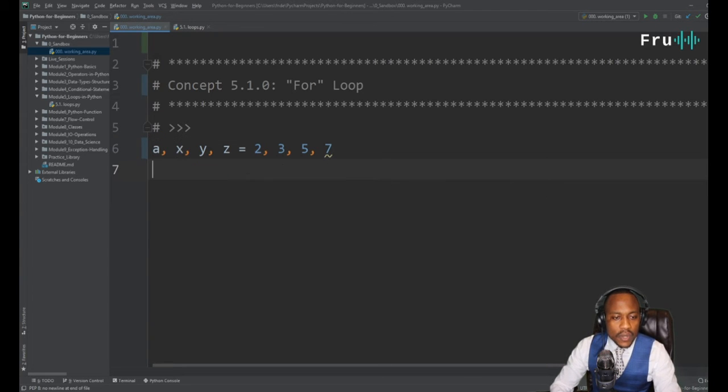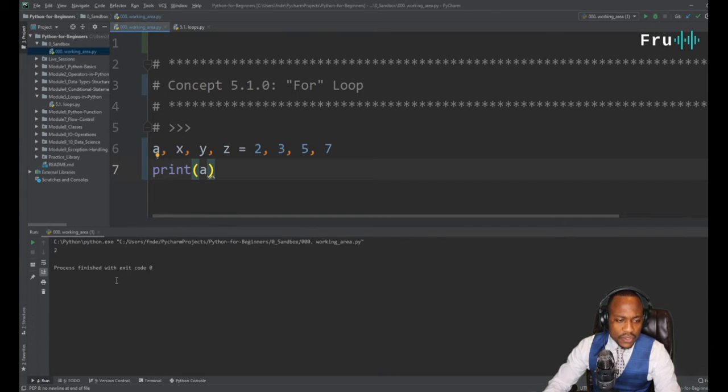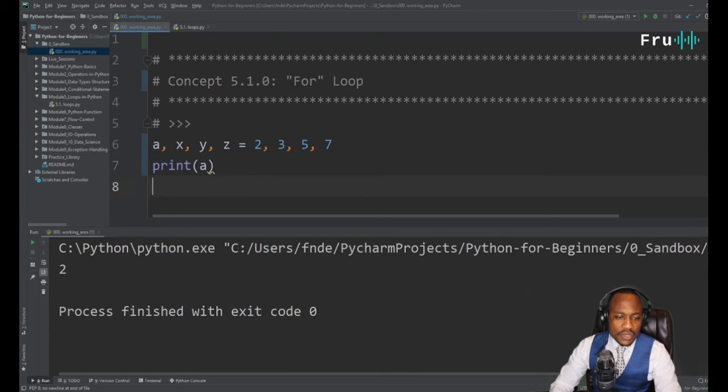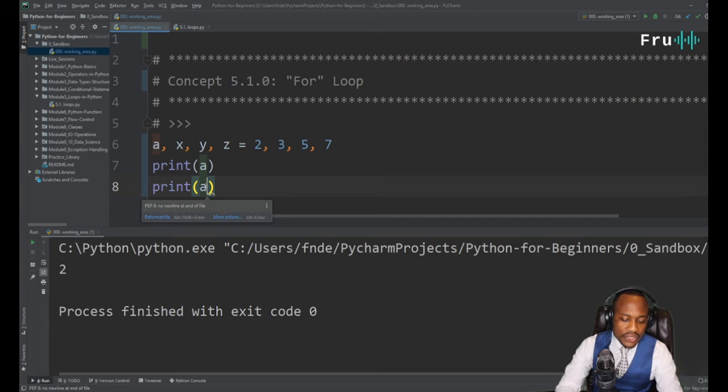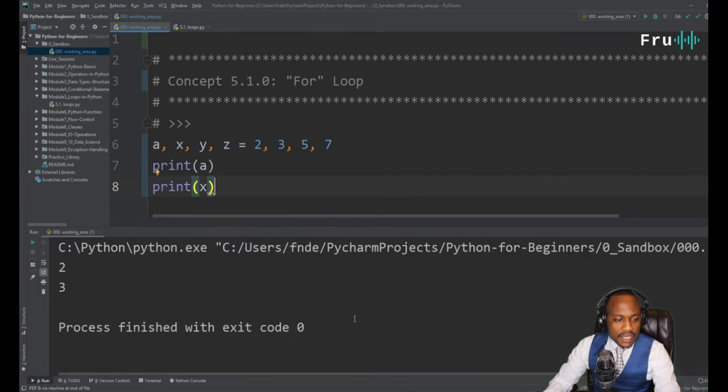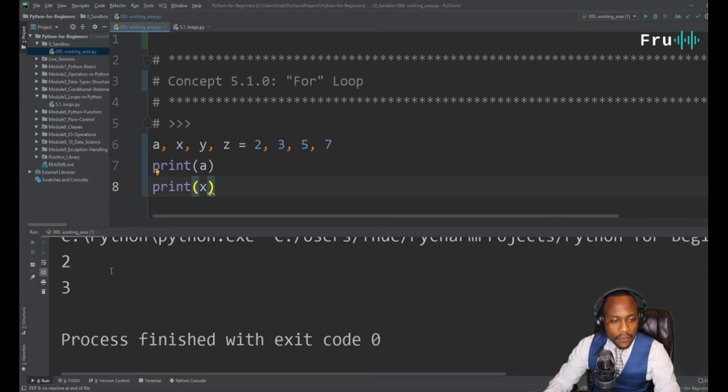Now if I wanted to go ahead and print these values to see them on the screen, the way we've seen to do this is to go ahead and print x. All right, and then we see a result, 2. And then we can go ahead and print y, and we're going to see the result. So 2 and 3. All right, that's interesting.